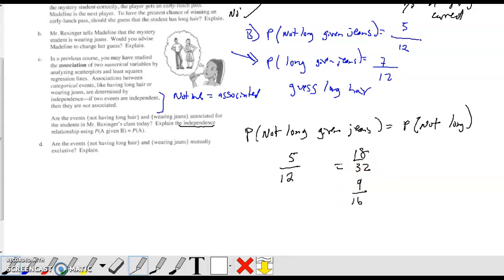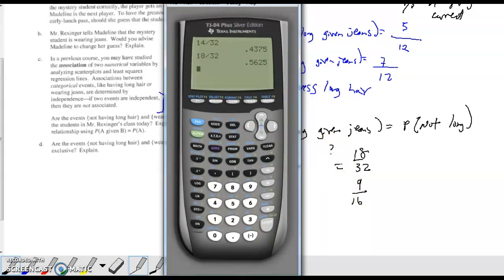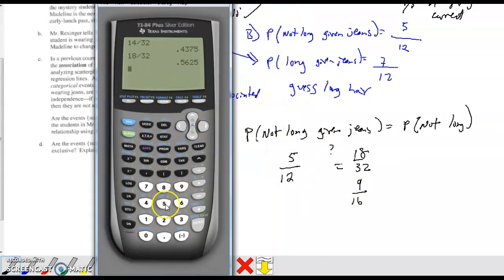So let's look to see whether these are equal to each other. 5 out of 12 gives us a 41%, and 18 out of 32, or 9 out of 16, gives you a 56% chance.